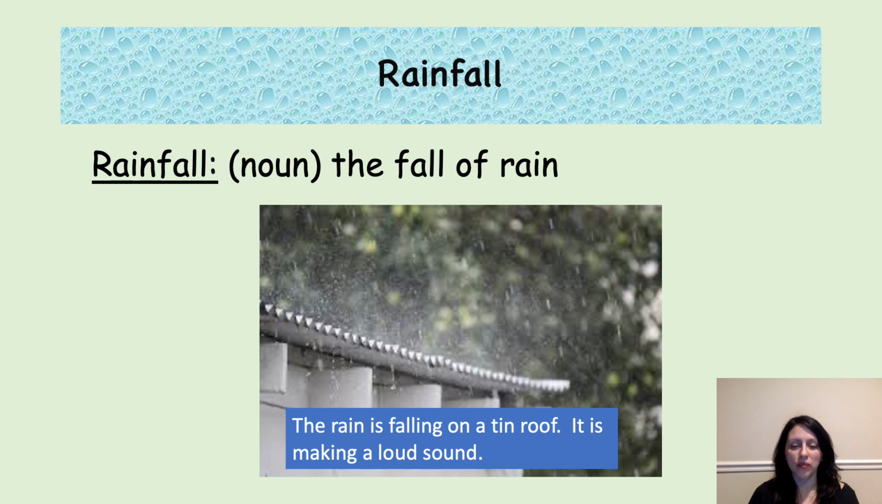Rainfall. Rainfall means exactly what that word says. It's rain falling or the fall of rain. Here's a picture of rainfall. The sentence says the rain is falling on a tin roof. It is making a loud sound.